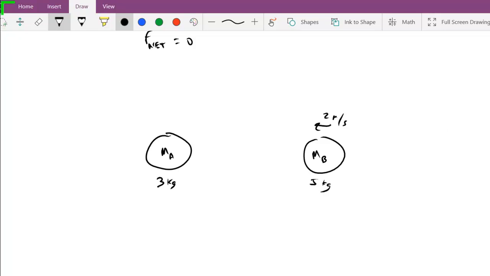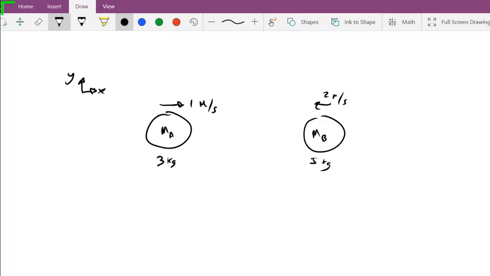I'm going to be talking about momentum here, so I'm going to need to define a coordinate system. I'll stick with the traditional coordinate system here, and let's say the velocity of A is to the right at, I don't know, 1 meter per second. Then the total momentum of the system is simply the vector sum of the momentums of the individual pieces.